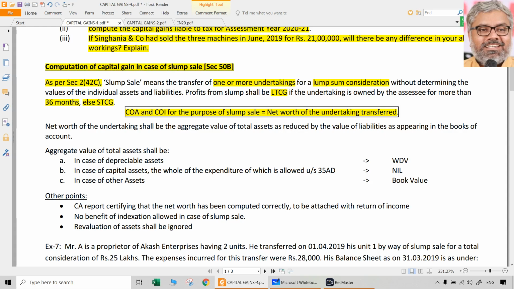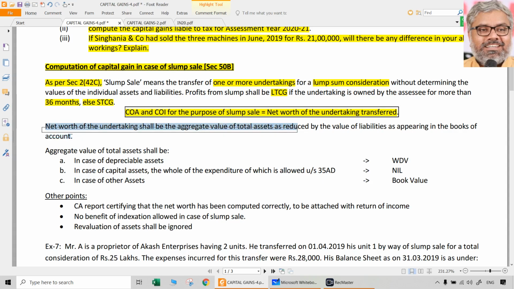So in the special cases of section 50 depreciable assets, COA and COI was opening WDV plus assets purchased during the year. That is the special case of COA and COI under section 50. 50A is not special because the actual cost is actual cost. 50B once again is special because COA and COI here is the net worth of the undertaking that is transferred. So there is no separate calculation of COA and COI for individual assets. For the entire undertaking, whatever is transferred under slump sale transaction, the net worth of that undertaking has to be calculated. The natural question comes, what is net worth?